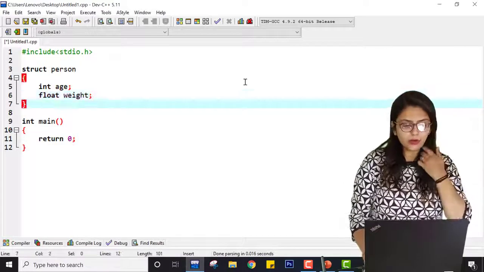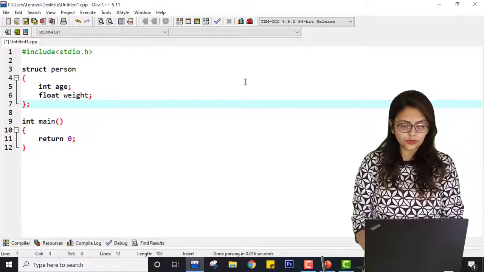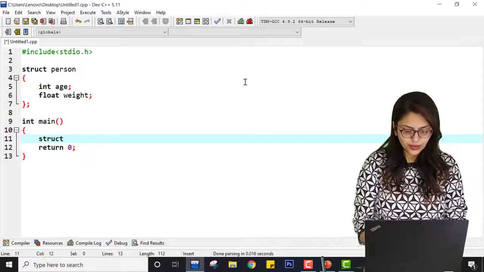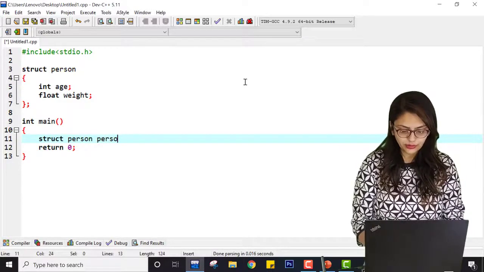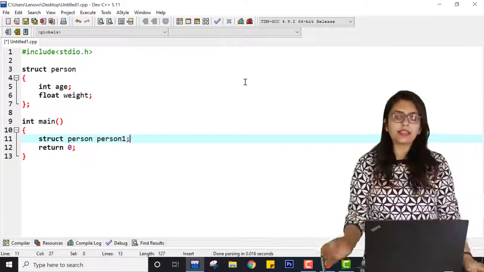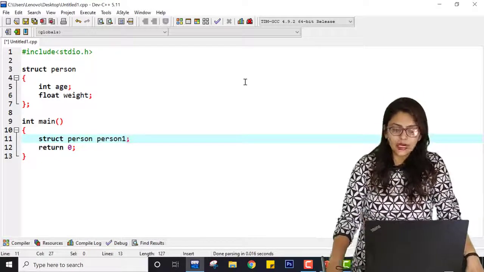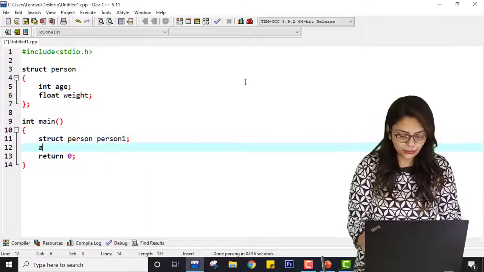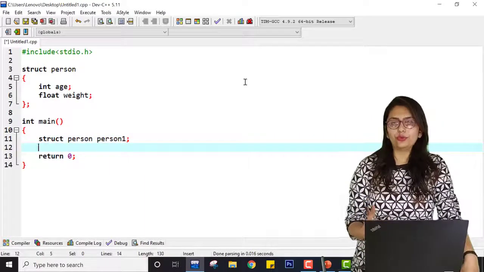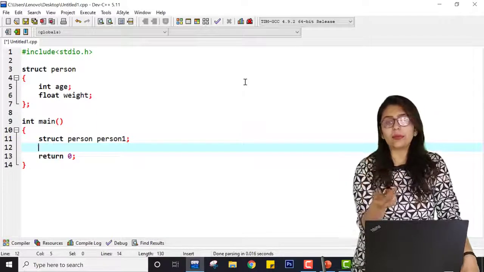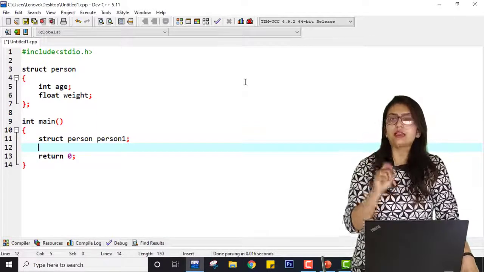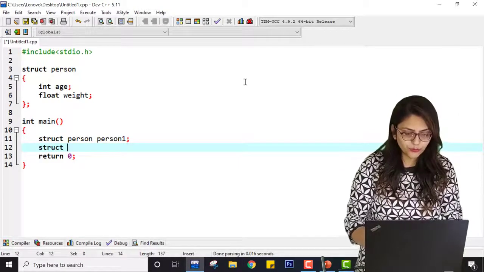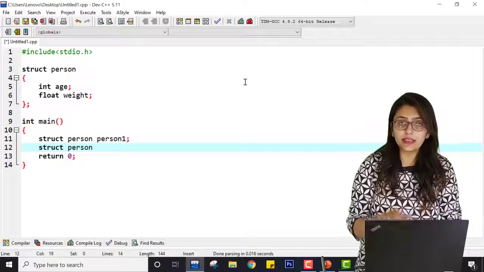Now semicolon is a must when you are dealing with a structure definition. Here inside this I am declaring struct person 1. So this person 1 has age and weight. Now if I want a pointer to point to this person 1, I am taking one pointer. But I have told you that the pointer and the item it is pointing to both have the same data type. So whatever pointer is pointing to this person 1 should have a similar data type as struct person.